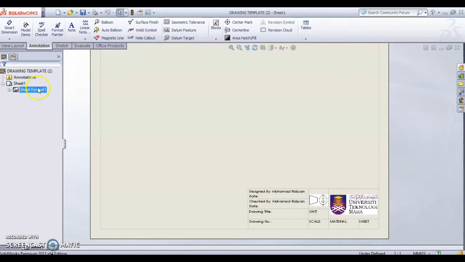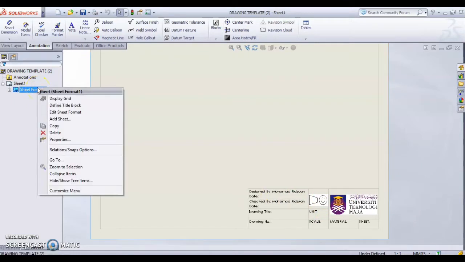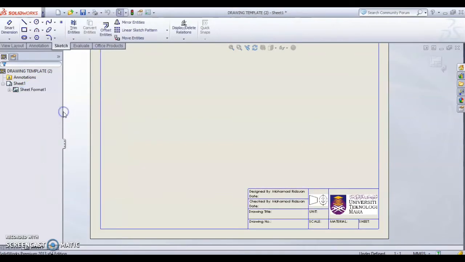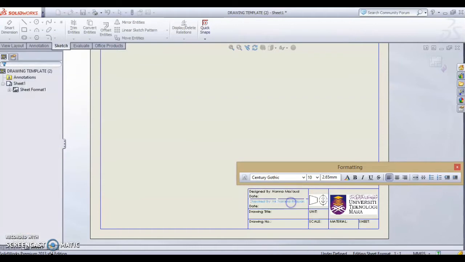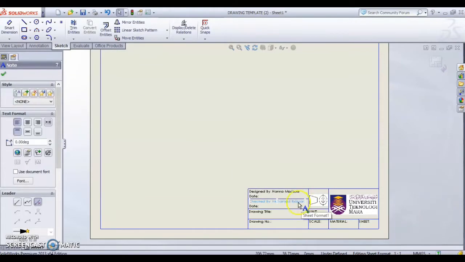How do you do that? You just right click on the sheet format, choose edit sheet format, and the blue lines will appear. When they appear in blue, you can edit the info here. Just double click the box and change it to your name, for example design by, and then check by. Just write my name here.